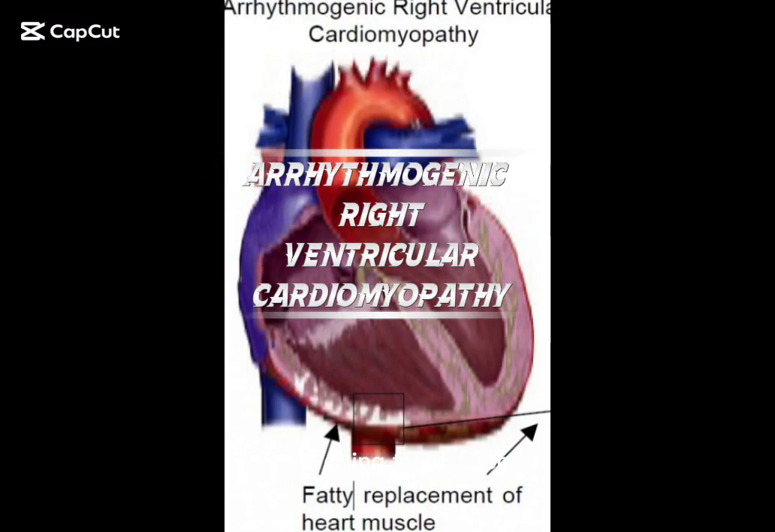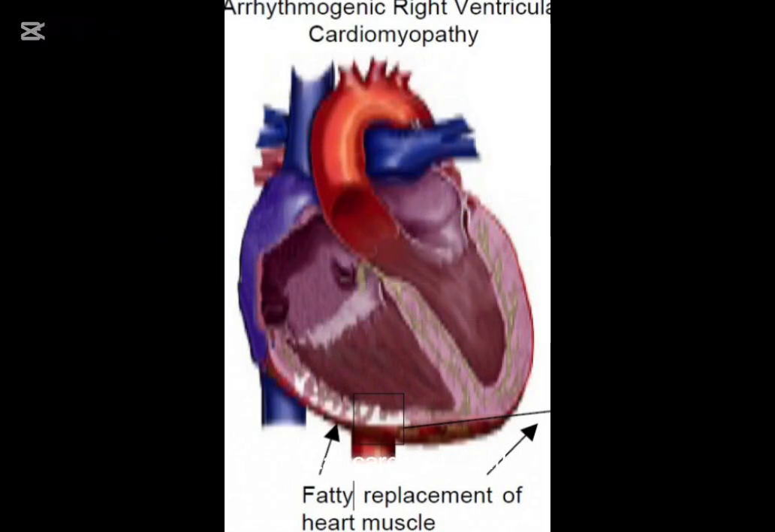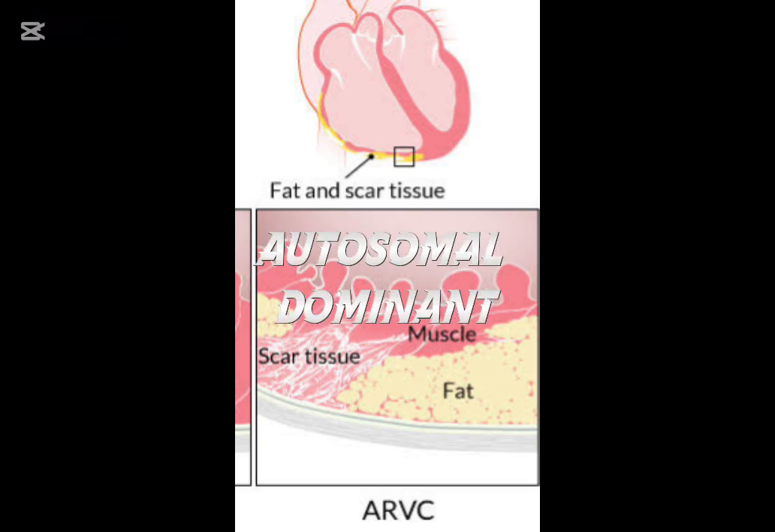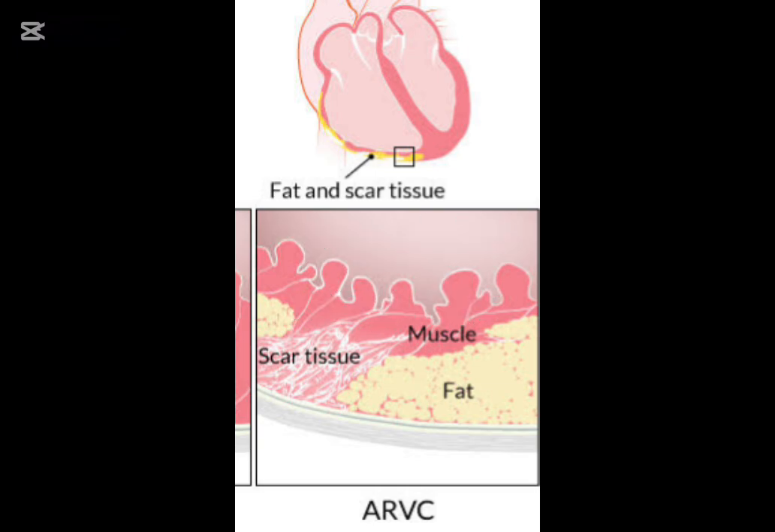Today, we are going to talk about arrhythmogenic right ventricular cardiomyopathy, which is an inherited cardiomyopathy characterized by progressive replacement of right ventricular myocardium with fibrous and fatty tissues. This weakens the ventricular walls, predisposes to ventricular arrhythmias, and increases the risk of sudden cardiac death, especially in young adults and athletes.